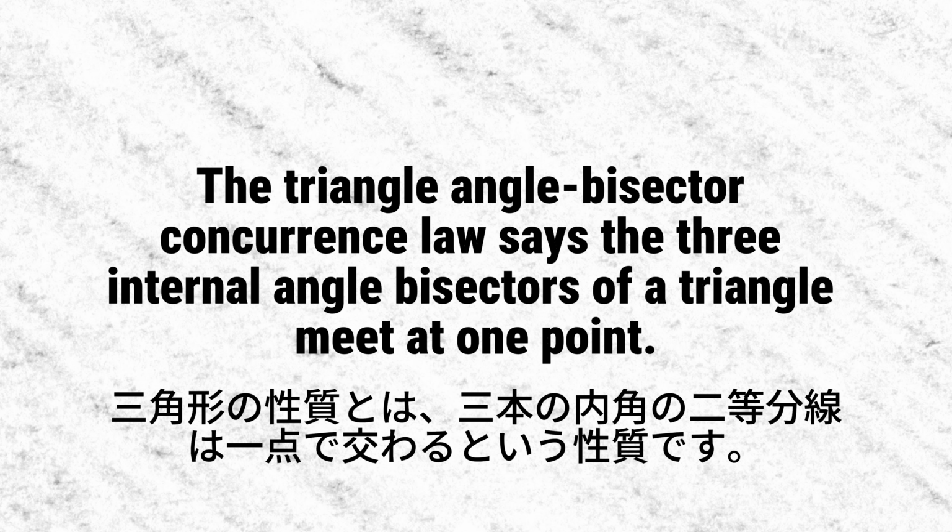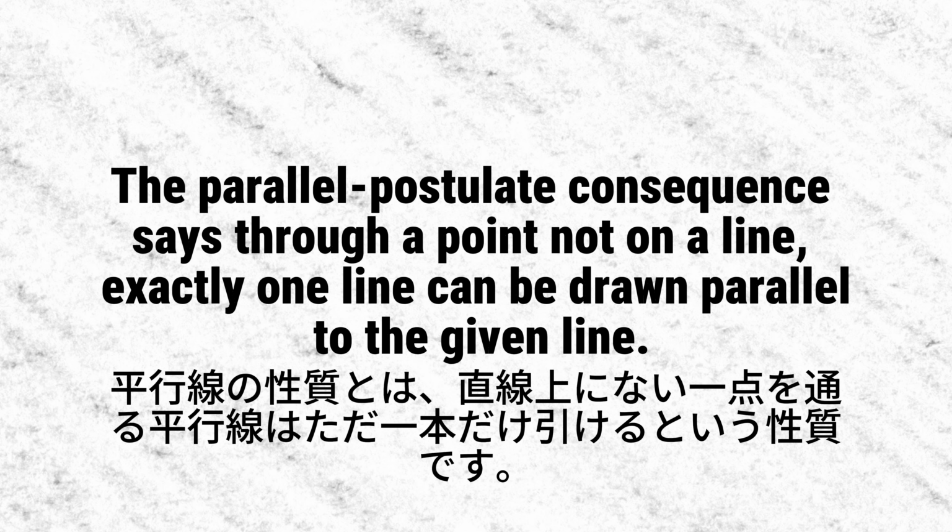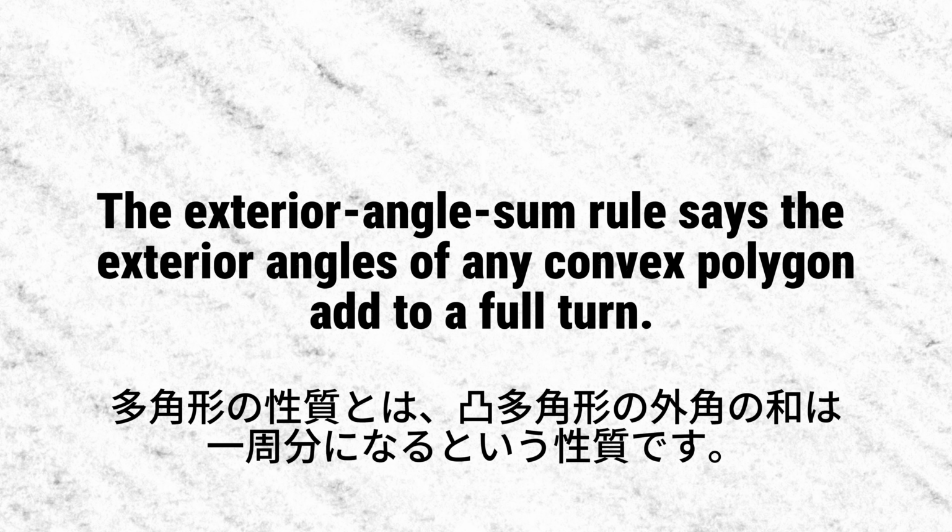The triangle angle bisector concurrence law says the three internal angle bisectors of a triangle meet at one point. The perpendicular bisector criterion says a point is on a segment's perpendicular bisector exactly when it is equidistant from the endpoints. The parallel postulate consequence says through a point not on a line, exactly one line can be drawn parallel to the given line. The exterior angle sum rule says the exterior angles of any convex polygon add to a full turn.